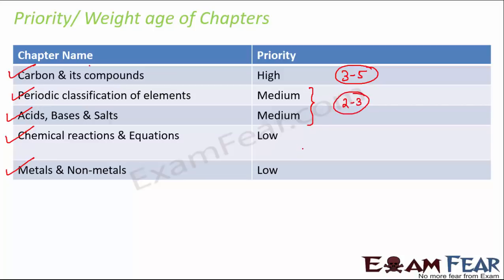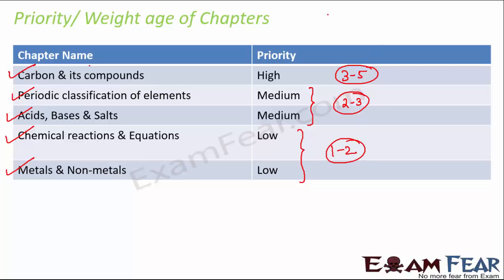And finally, chemical reactions and equations and metals and non-metals are low priority chapters. When I say low priority, that's because you do not directly get many questions from these chapters. Having said that, chemical reactions and equations is like the basis of all the other chapters. You should always know how to balance equations and how to write chemical equations. So this chapter is very important. But from the question perspective in exams, you can expect 1 to 2 questions from each of these chapters.